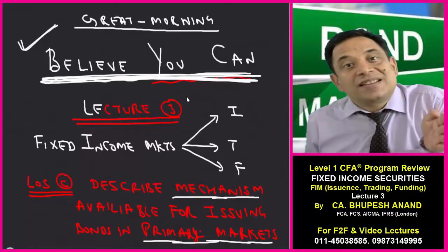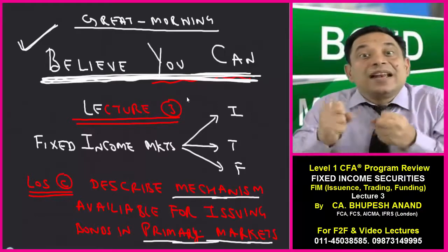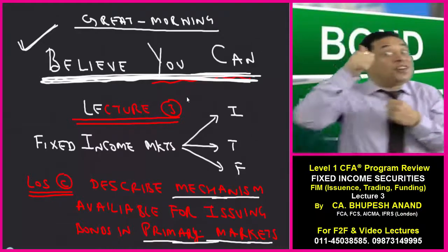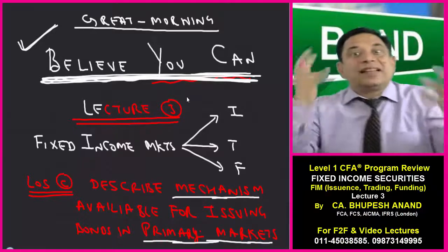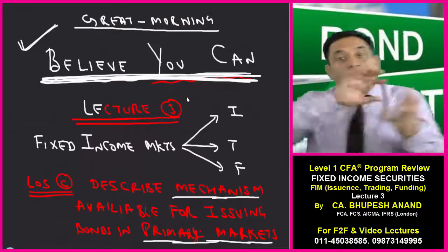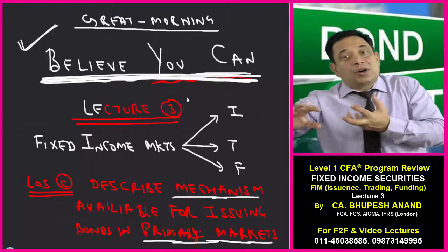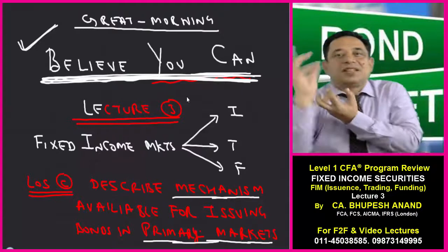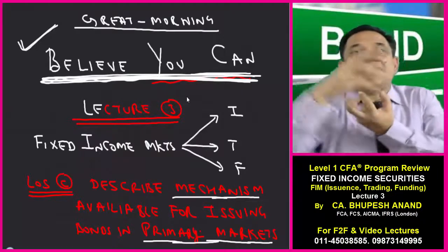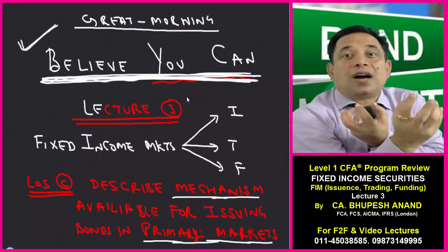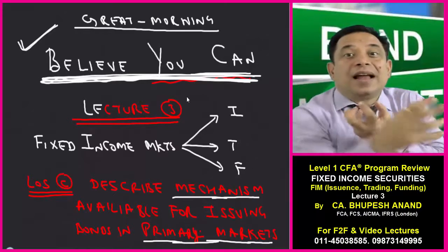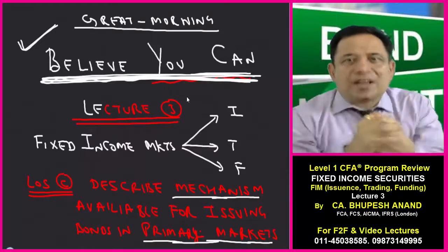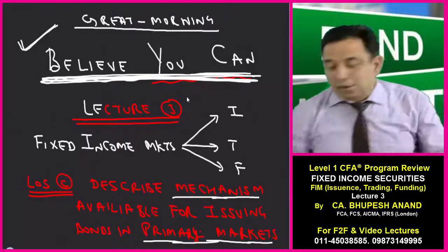In that we will be discussing the mechanism in the primary market. When we are issuing fixed income securities for the first time, what is the mechanism behind that? Whether we are selling the whole to our investment banker or not? What is a gray market transaction? What is the meaning of auction? How are these being traded? How does a company issue firstly to the investment banker and then the investment banker to the dealers? All that mechanism we will be discussing today. So please take out your registers, my dear friends.